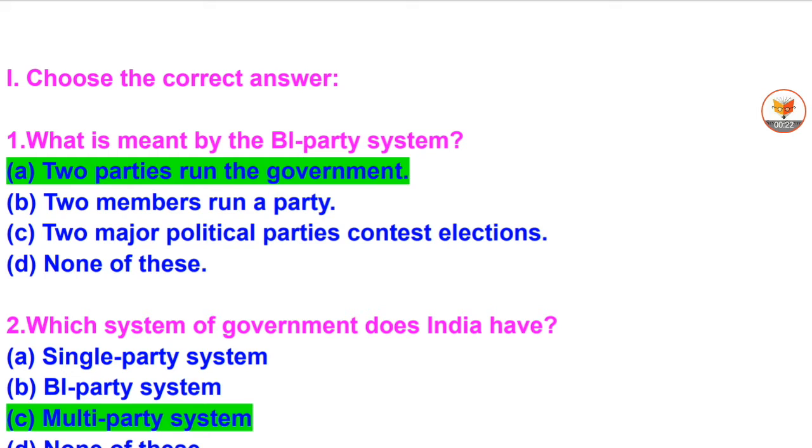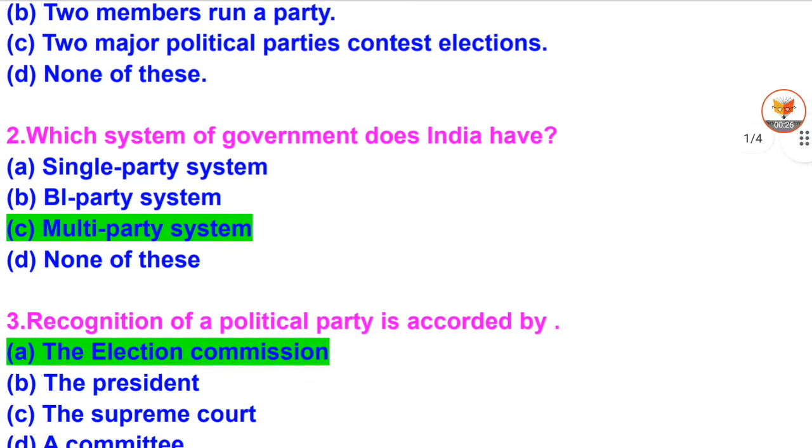D. None of these. 2. Which system of government does India have? A. Single party system. B. Bi-party system. C. Multi-party system. D. None of these.